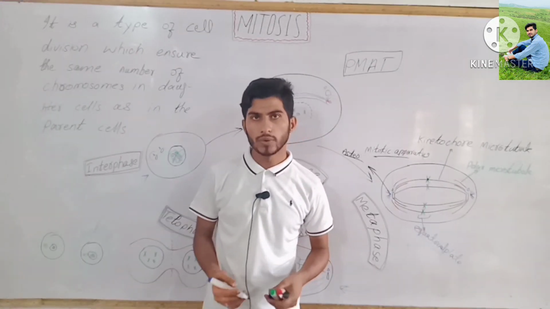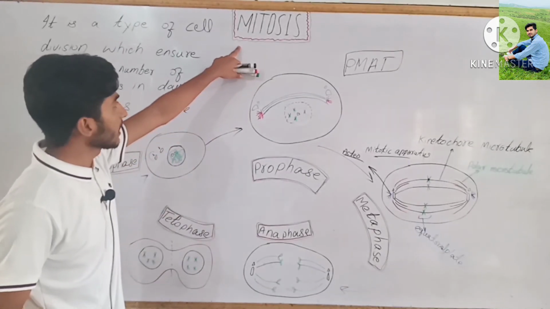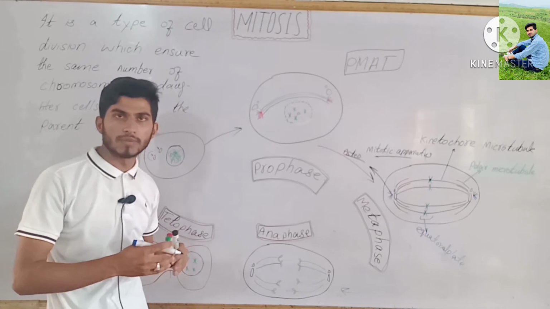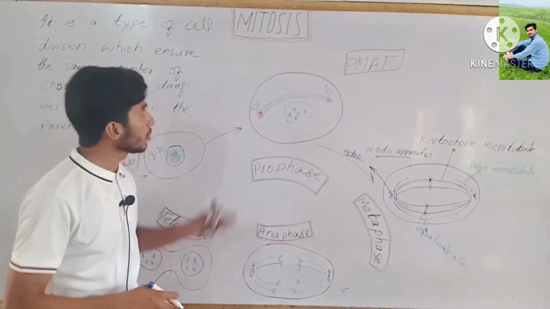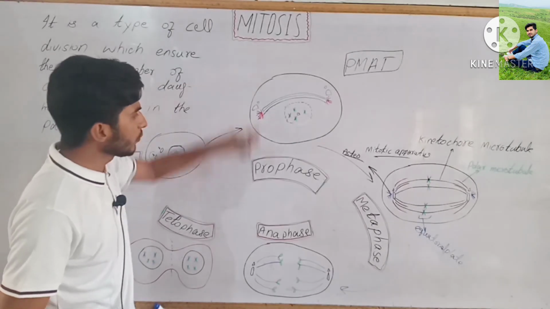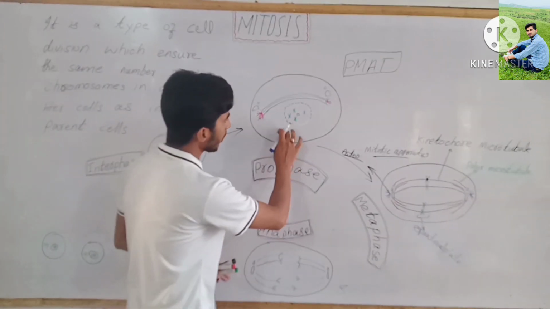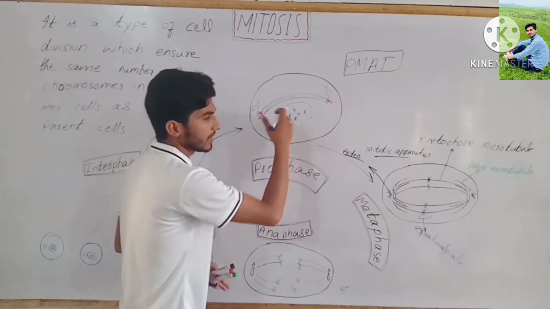We have a quick review of this lecture. Mitosis is a type of cell division which ensures the same number of chromosomes as in the parent cell. Mitosis is further divided into four phases. Prophase: during this phase the nuclear envelope starts disappearing and chromosomes start condensing.